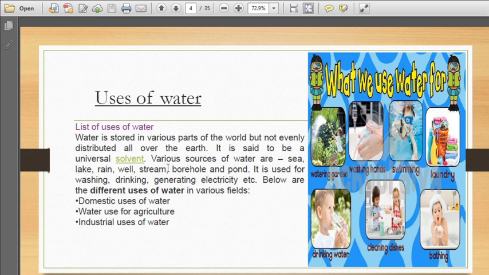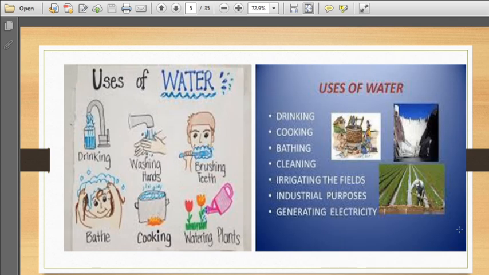Water is used for washing, drinking, generating electricity, etc. Below are the different uses of water. It is used for domestic purposes. Domestic purposes, children, are the uses in our houses, in our household activities. And water is also used for agriculture and for industrial use. So these were the uses of water, children.